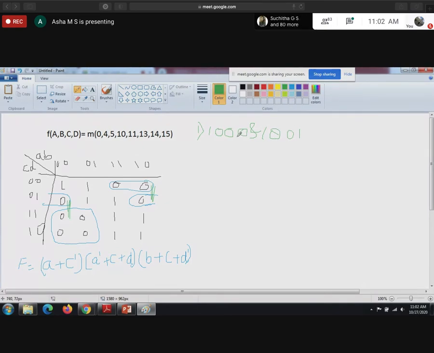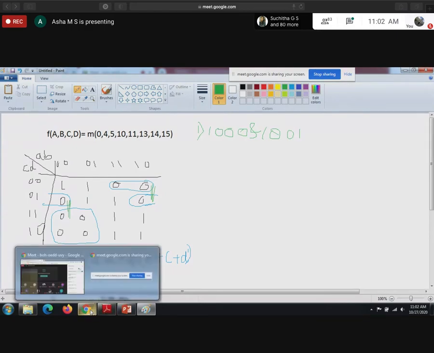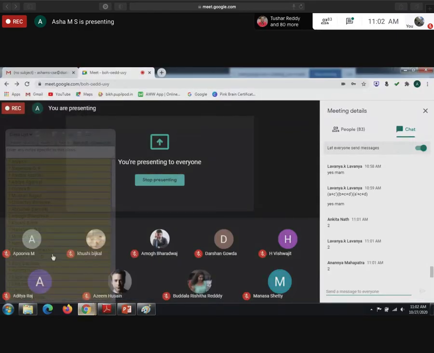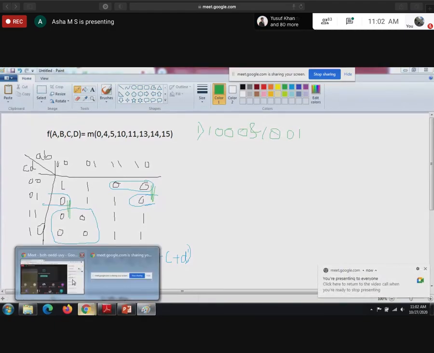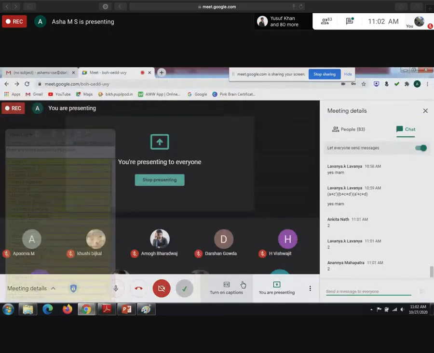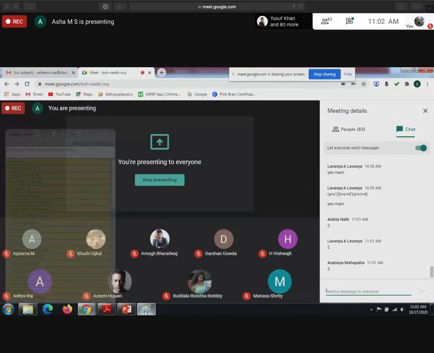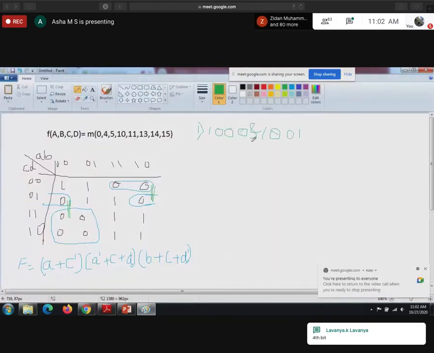So in these two, which bit is varied? Can anyone guess? Just check which variable is varied.